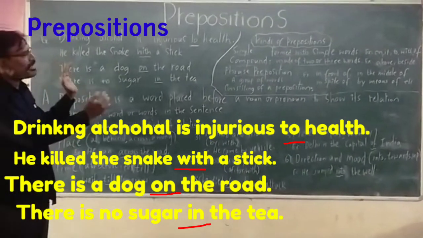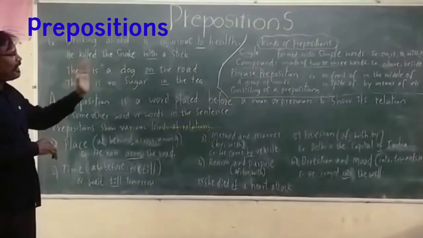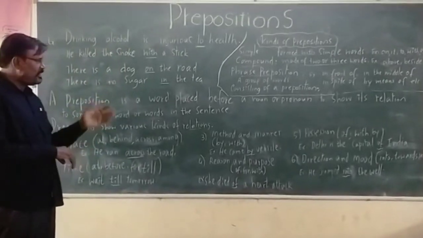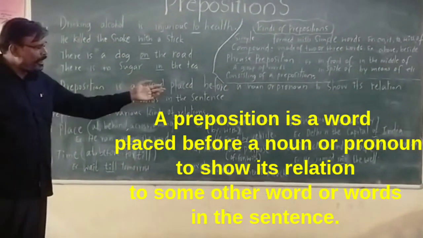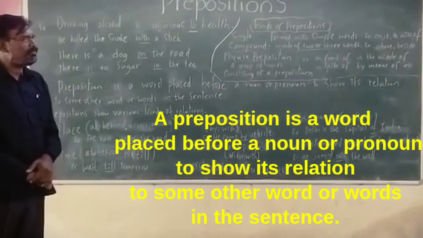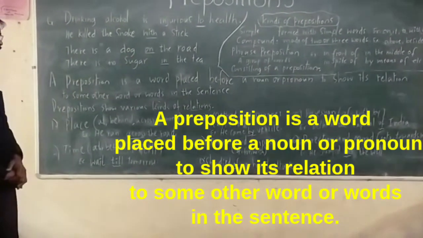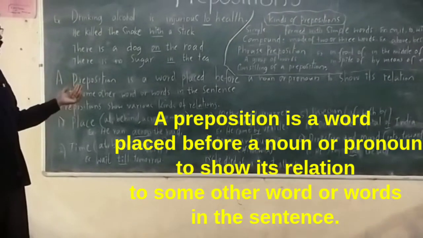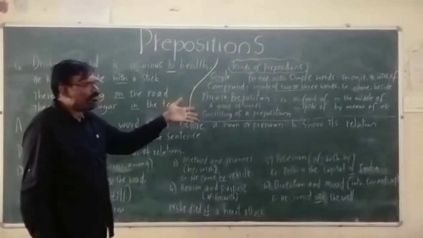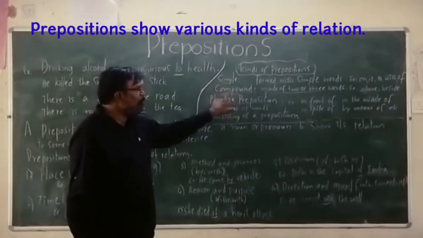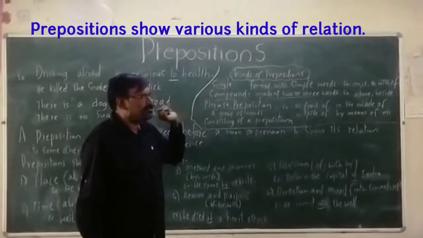They are showing the relationship between the words in the sentence. See the definition. A preposition is a word placed before a noun or pronoun to show its relation to some other word or words in the sentence. These prepositions come in three forms. They are simple, compound, and phrase prepositions.